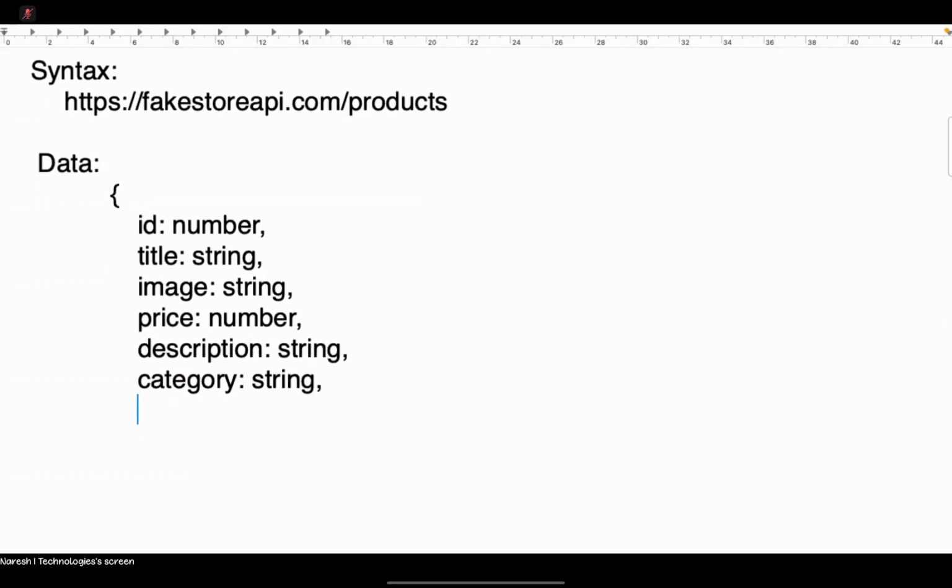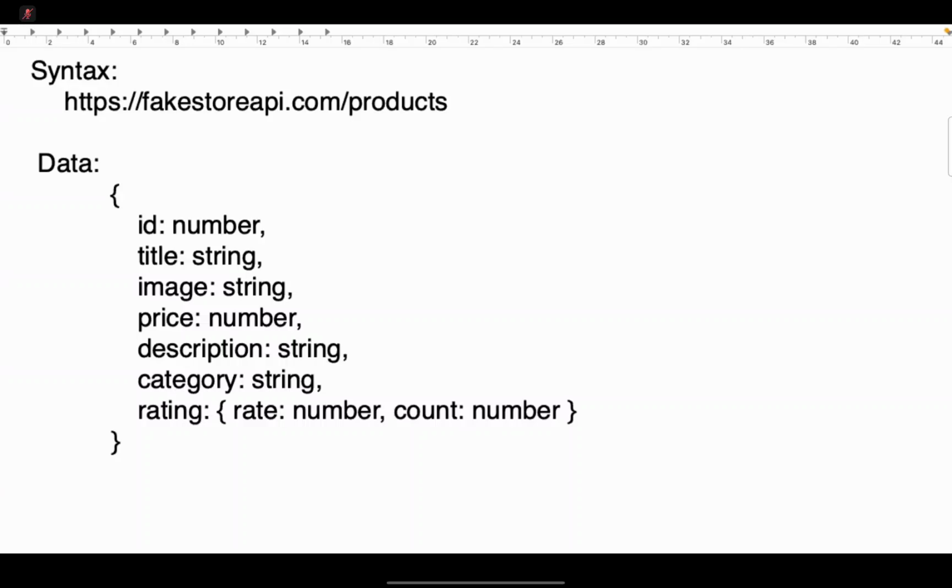It has a rating, which is an object with rate, number, and count, number. This is their data. Before working with data, you should know what data it has. What the API returns, we need to understand that.